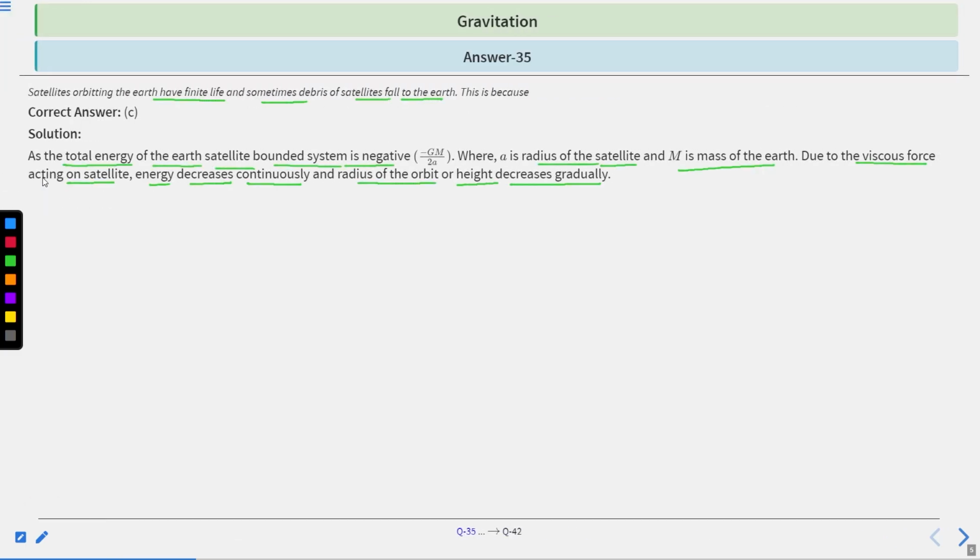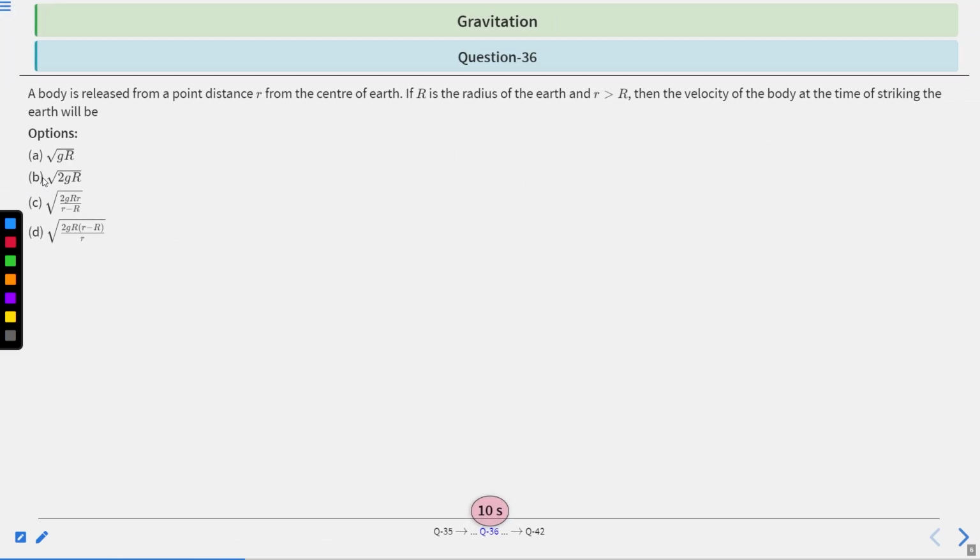Next question, question 36. A body is released from a point at distance r from the center of the earth. If R is the radius of the earth and small r is greater than capital R, then the velocity of the body on striking the earth will be what?